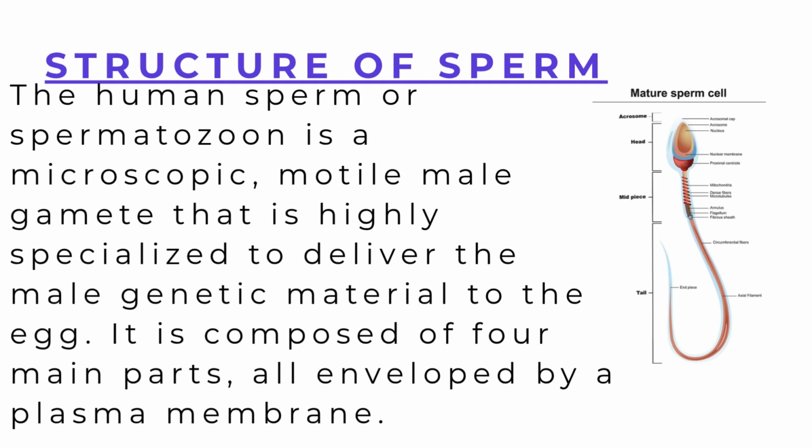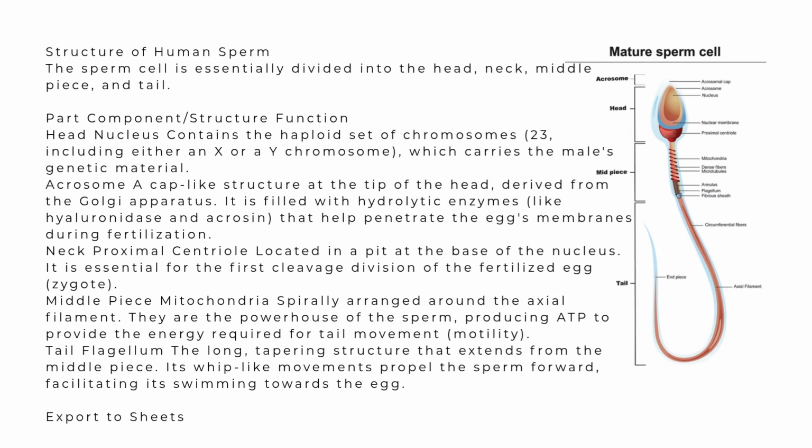Now we'll see here the structure of the male gamete, the sperm. It is divided into three parts: head, middle piece, and tail. The sperm is a male gamete. It is a motile, microscopic, elongated cell. As you can see in the figure, the first one is the head. The sperm head is oval in shape and contains a haploid nucleus. Above the nucleus, there is a cap-like structure called the acrosome.